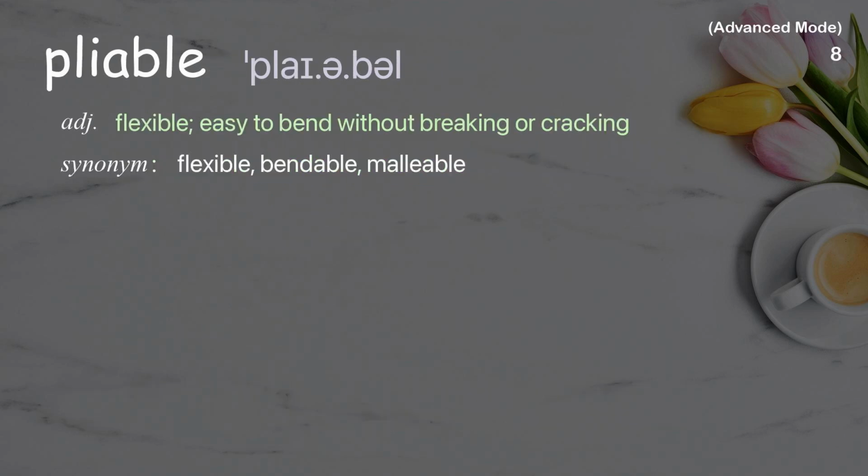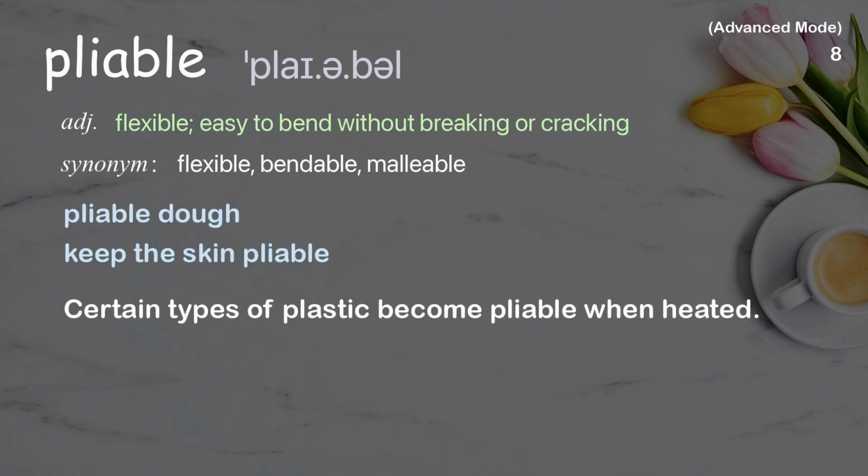Pliable. Flexible, easy to bend without breaking or cracking. Examples: Pliable dough. Keep the skin pliable. Certain types of plastic become pliable when heated.